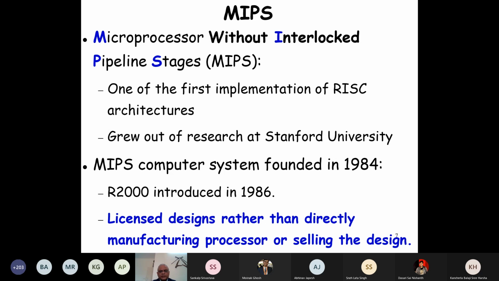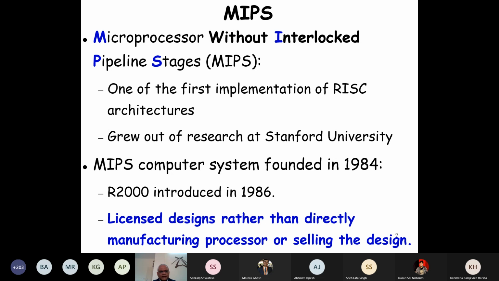That means if you use his design, see, the design remains with them. Professor Hennessy, the design remains with him, but you can use it. And for every processor you manufacture using that design, you pay him a license fee of $1. Small amount, but that's huge money, because for every processor you pay him $1.